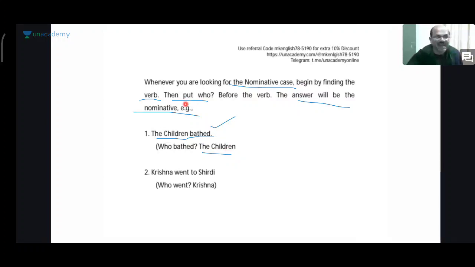Right? The second example, Krishna went to Shirdi. Here, what is the verb? If you want to identify the nominative case, you have to begin with the verb. Here, the verb is went. Who went? Krishna. So, Krishna is the nominative case, right?